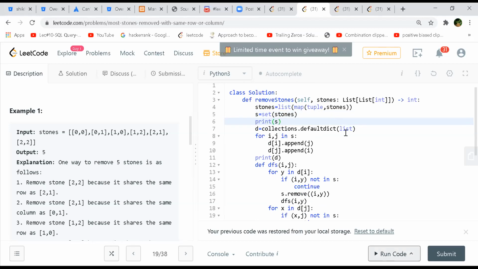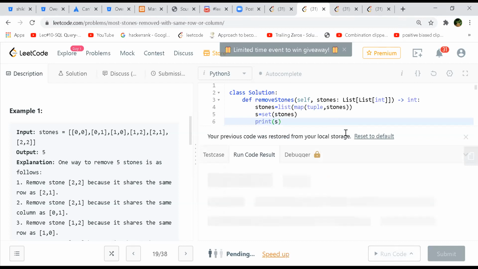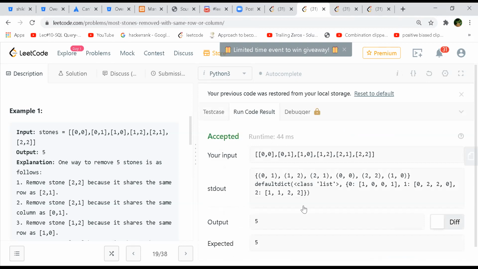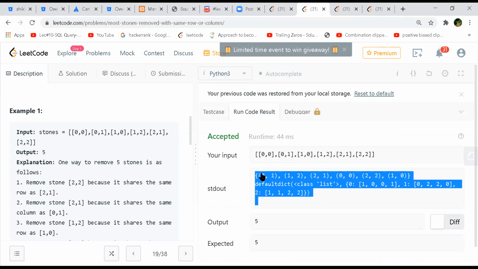Wait, let me. This is the set, the stones array basically, whatever stones are there. So S dot length is going to be 6, right? Over here, 1, 2, 3, 4, 5, 6, yes.